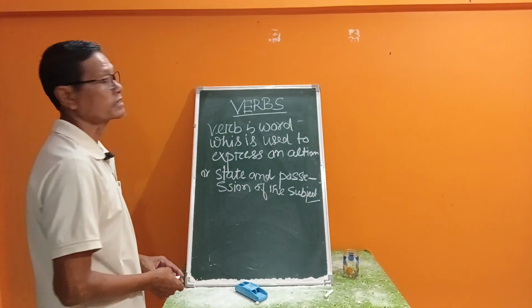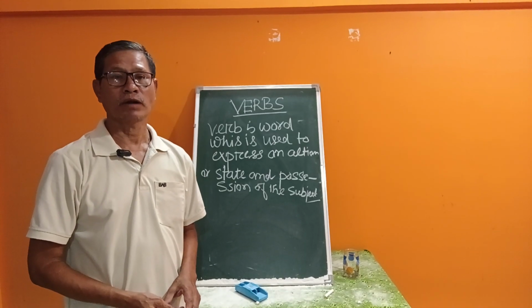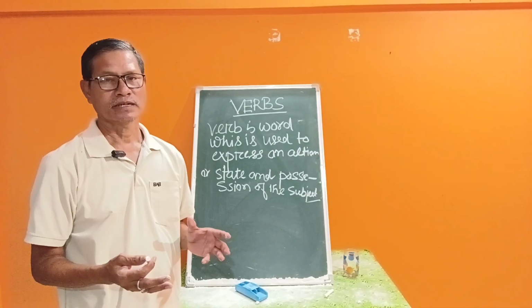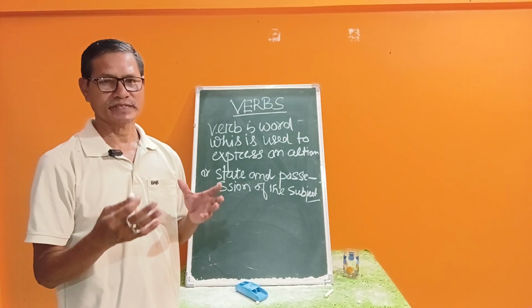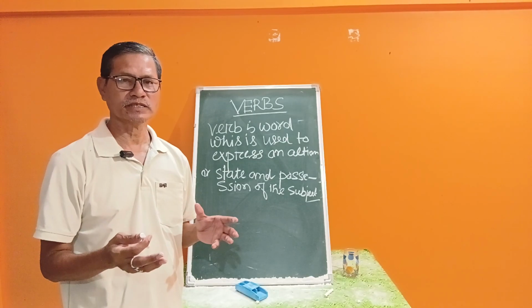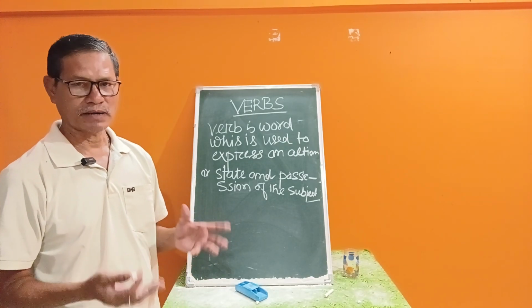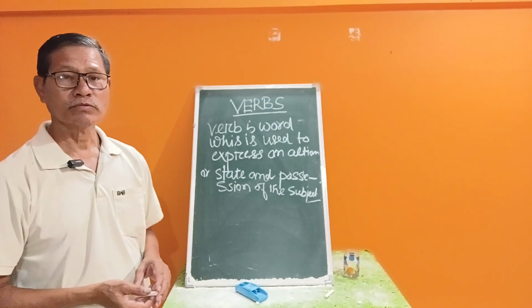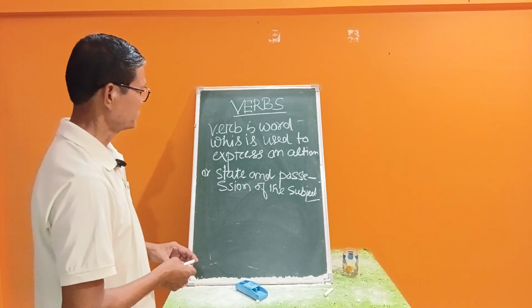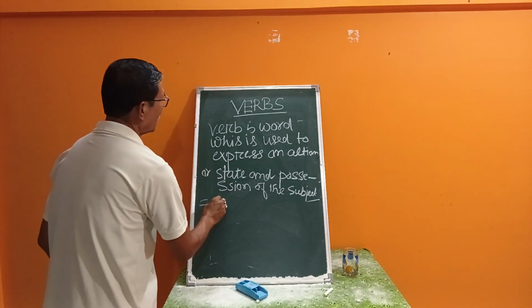Now again, repeat. What is a verb? A verb is a word which is used to express an action, states, conditions and possessions of the subject. It is called a verb. Now we discuss along with examples.